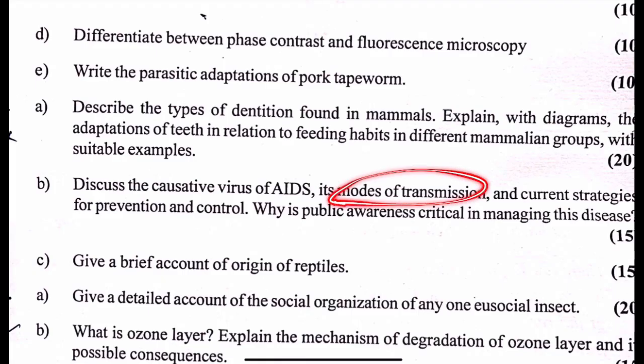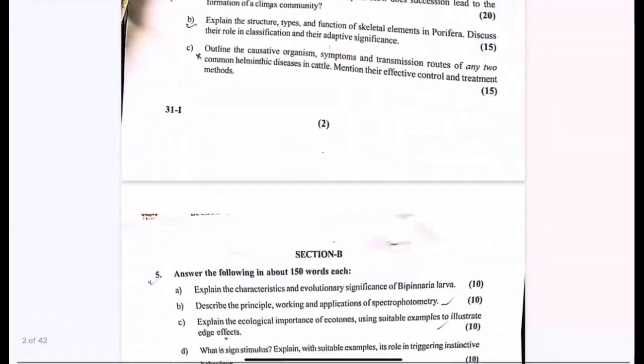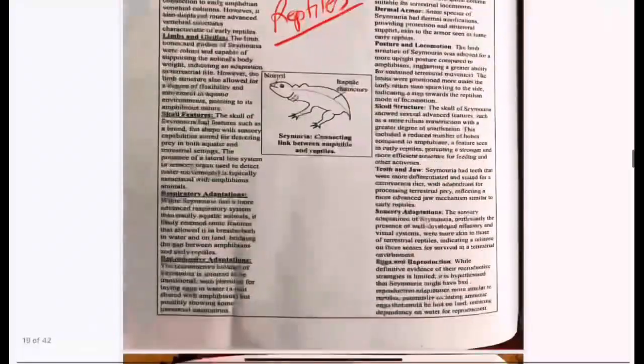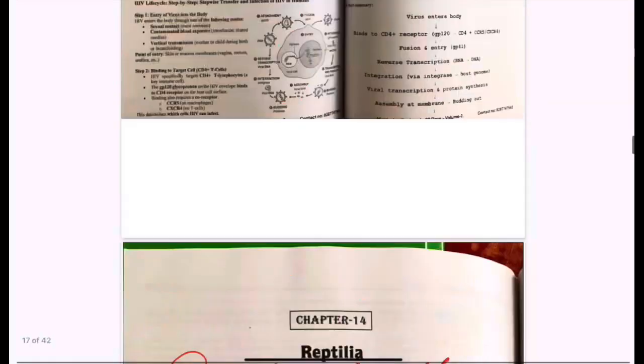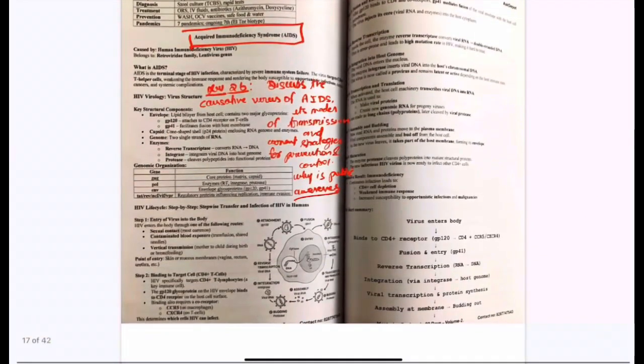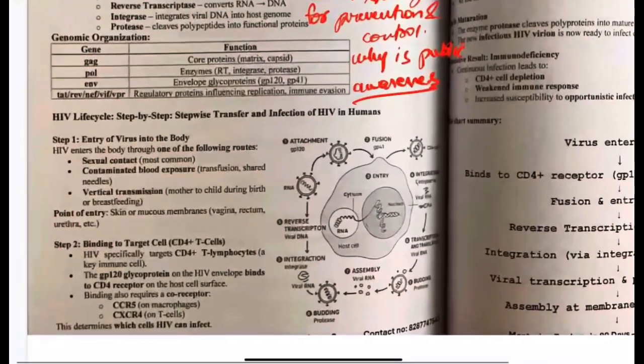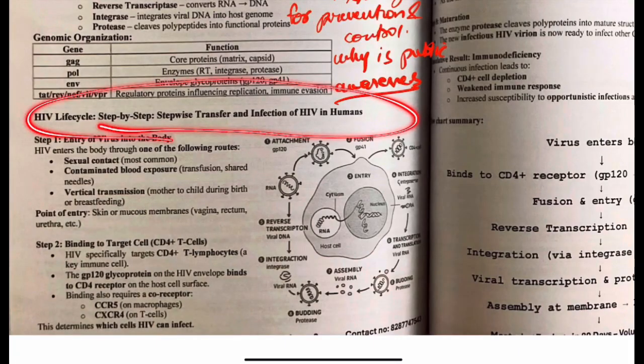Next is the mode of transmission. You will go into detail on the modes of transmission. If you see here, this is the whole mode of transmission, the whole life cycle.